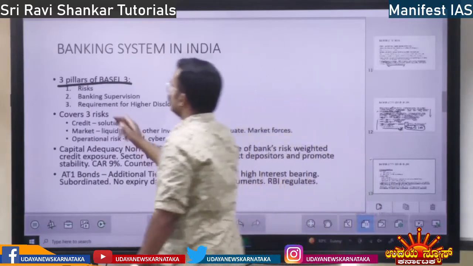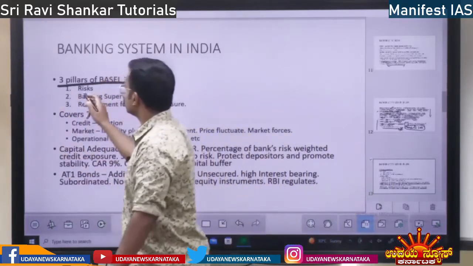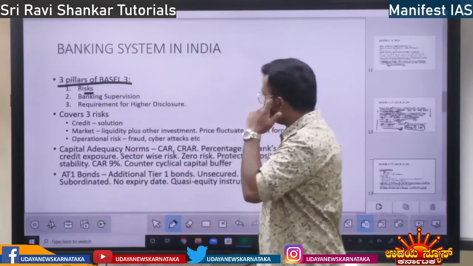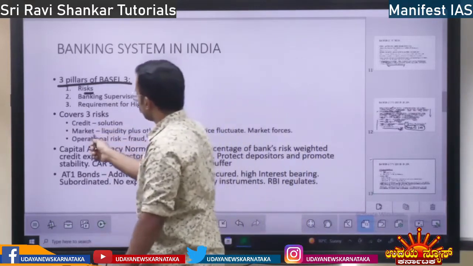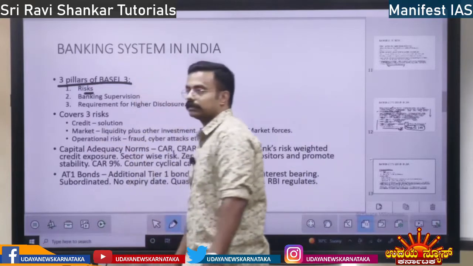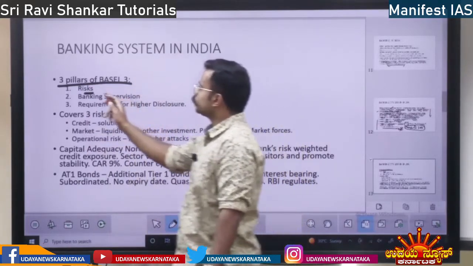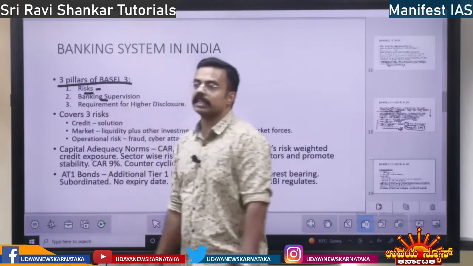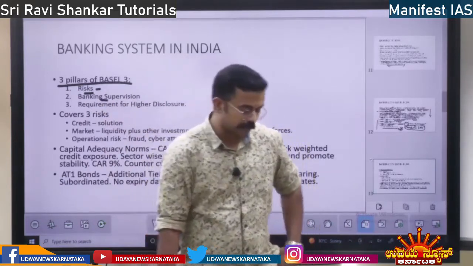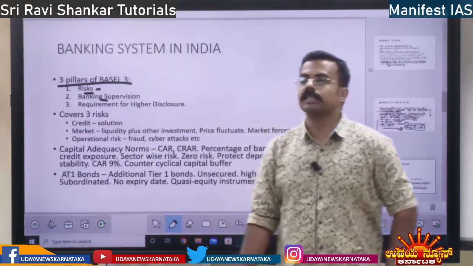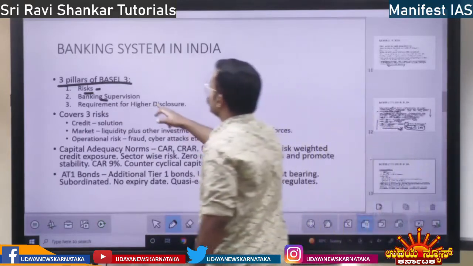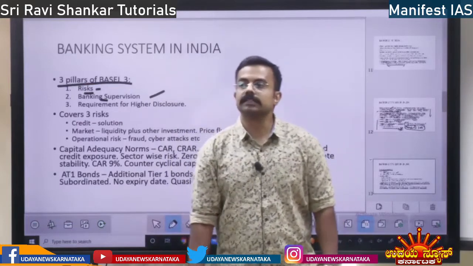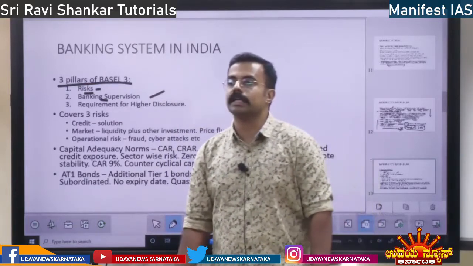See, Basel 3, the first pillar is risks. I told you about the risks. What are the risks? We will discuss here: credit risk, market risk, operational risk. So Basel 3, the first pillar is risk. The second pillar is banking supervision, improving banking supervision. In order to counter the risk, banking supervision should be increased.